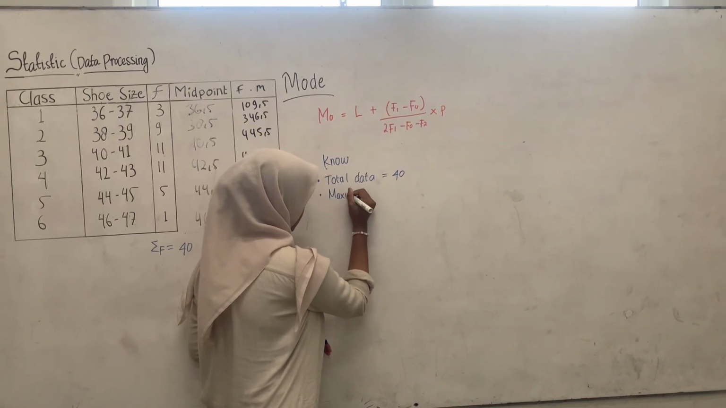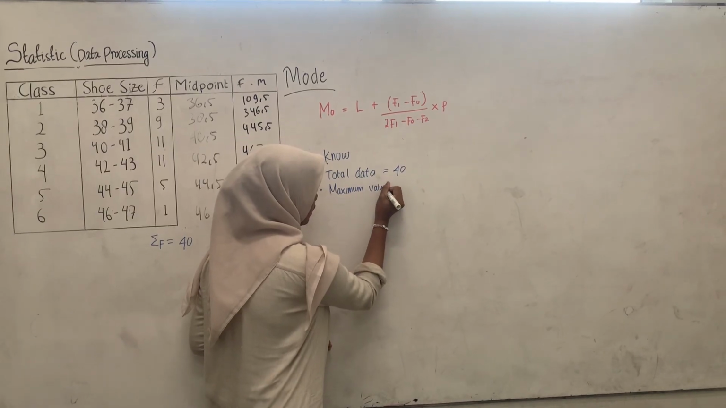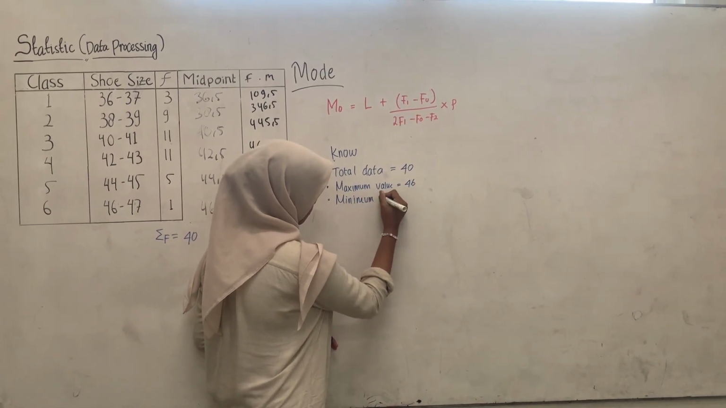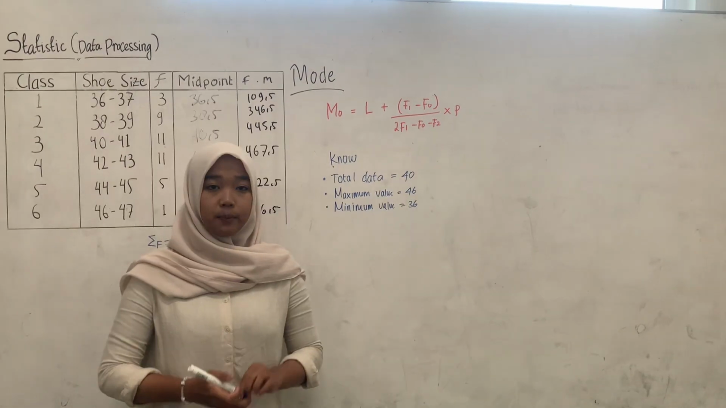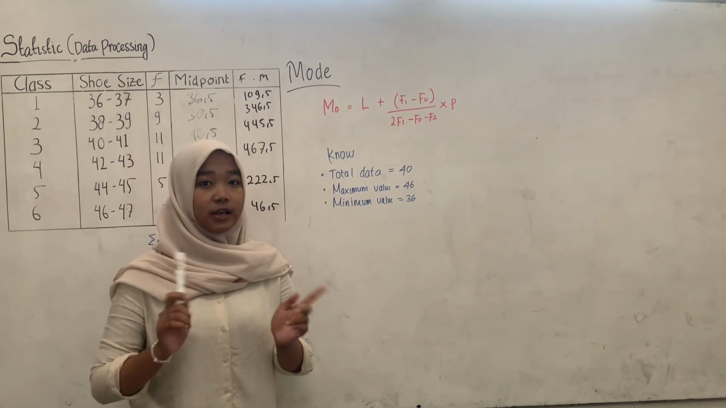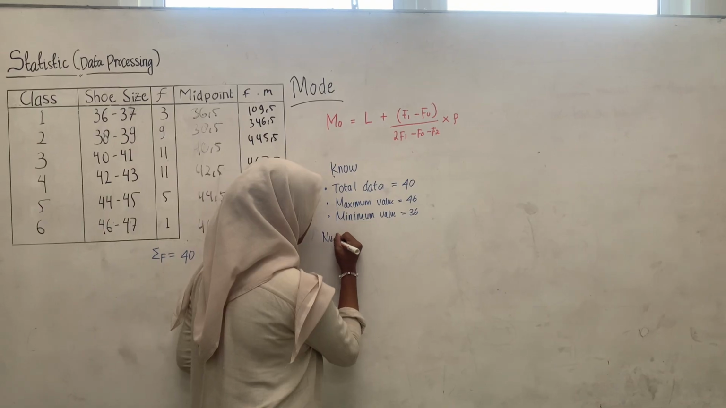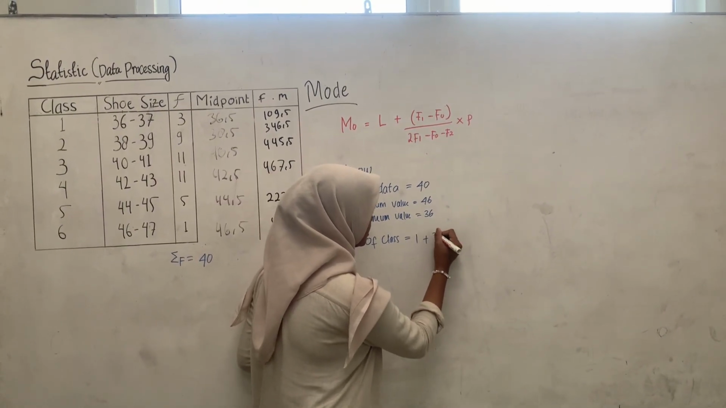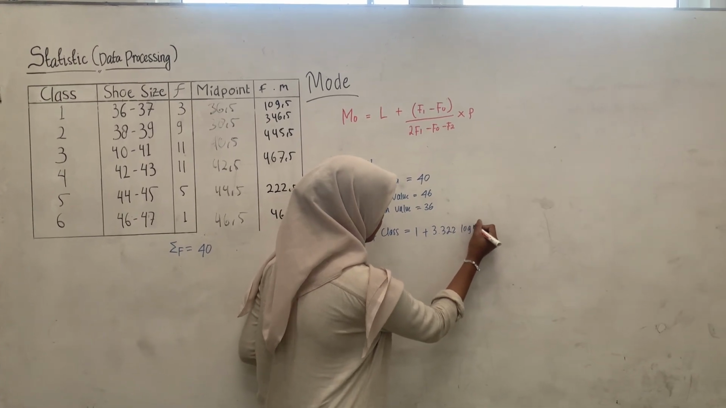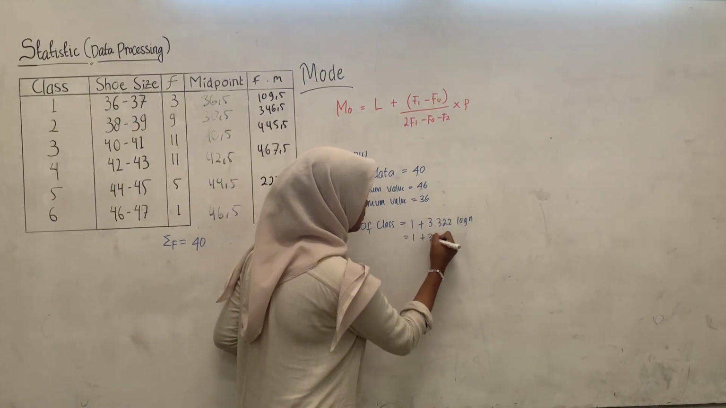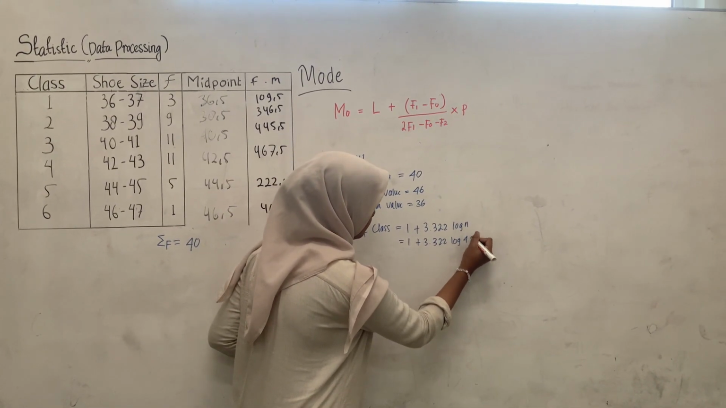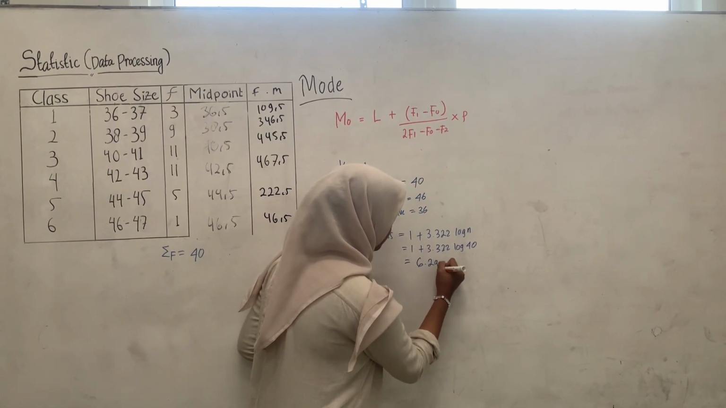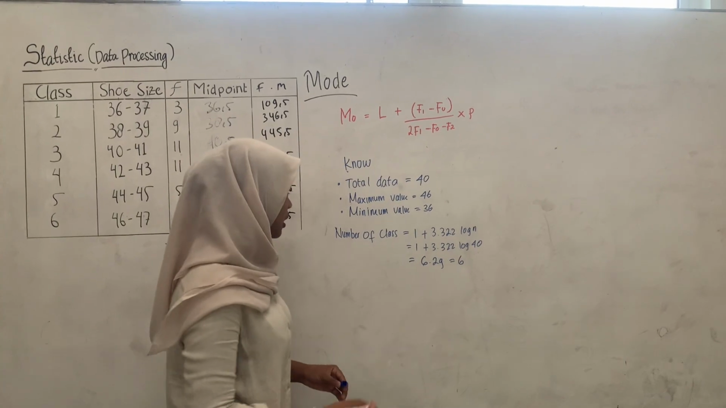Maximum value is 46, and minimum value is 36. Number of classes: 2 log 40 equals 6.29, which is approximately 6. Number of classes is 6.